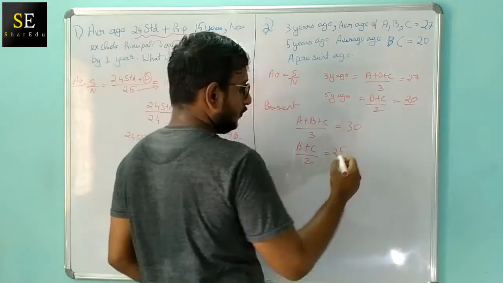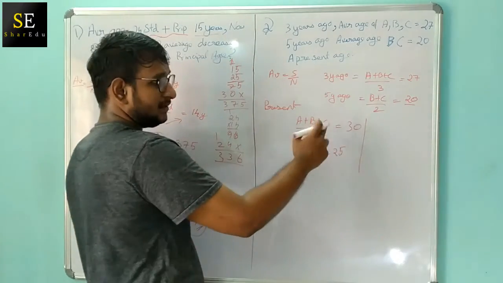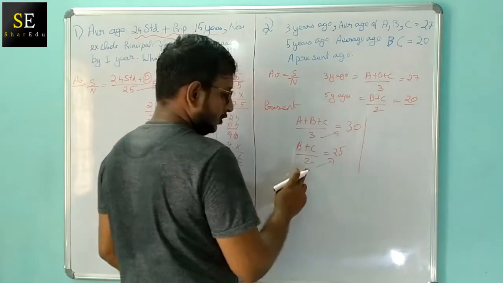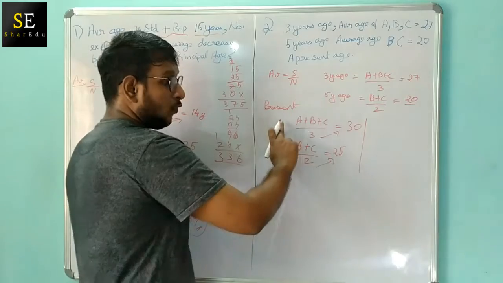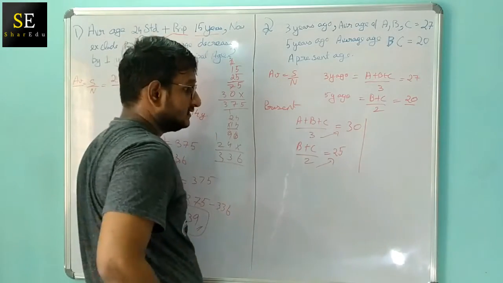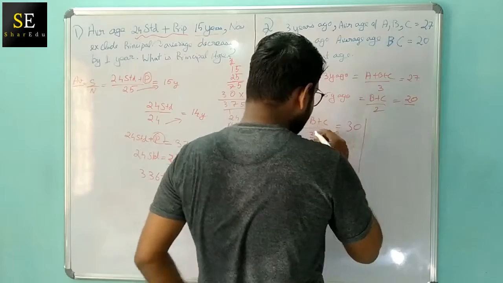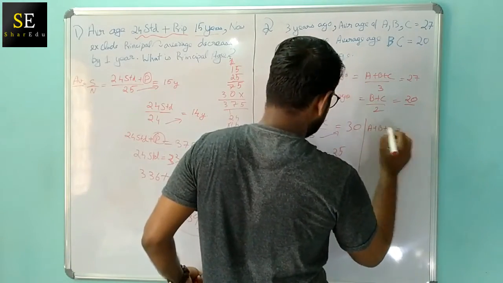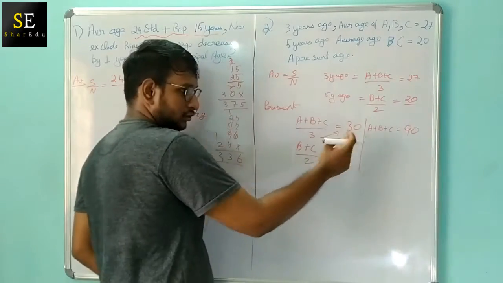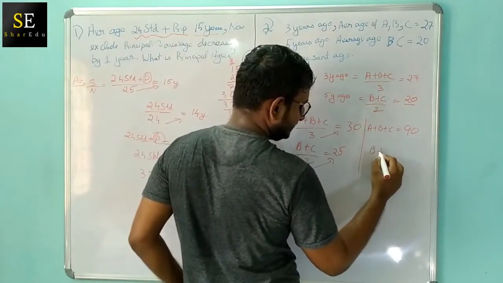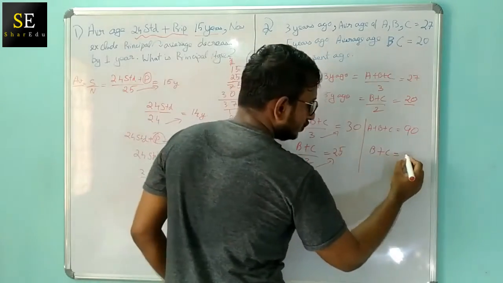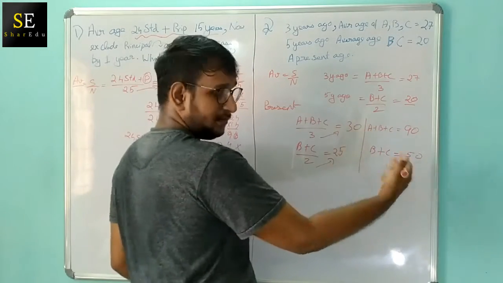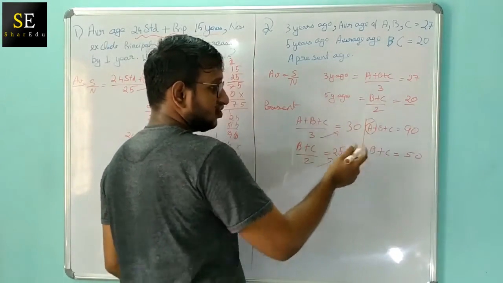Now we are going to find the sum of A plus B plus C. In order to find that, we are going to multiply. We multiply by 2 in order to find the sum of these two persons. So A plus B plus C is equal to 90, because we are multiplying 3 into 30. And B plus C will be 50. So these are the present sums of ages of the persons, that is A plus B plus C and B plus C. Now we are going to find the age of A.